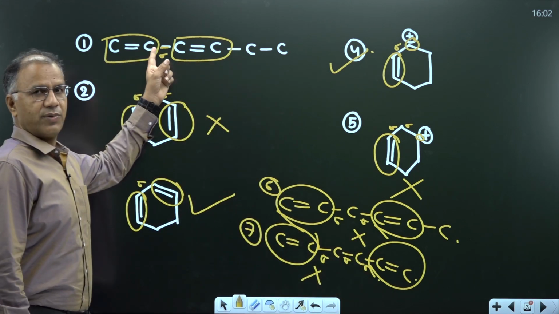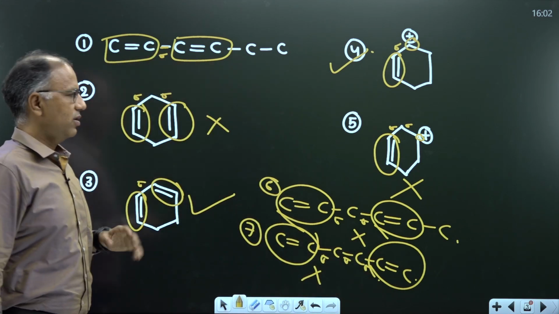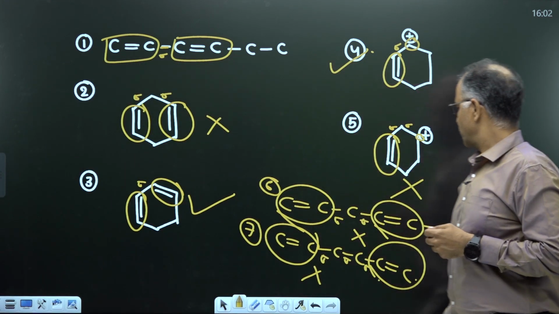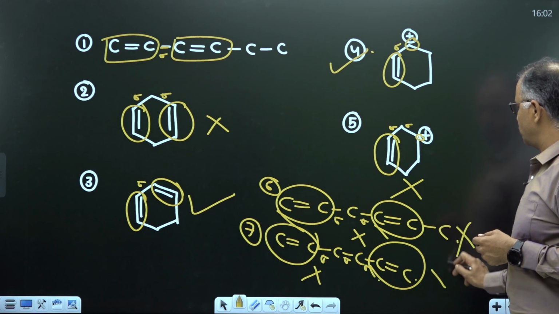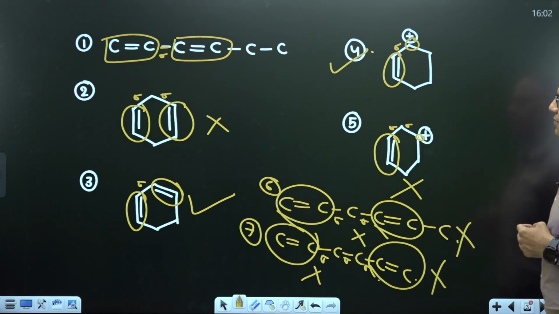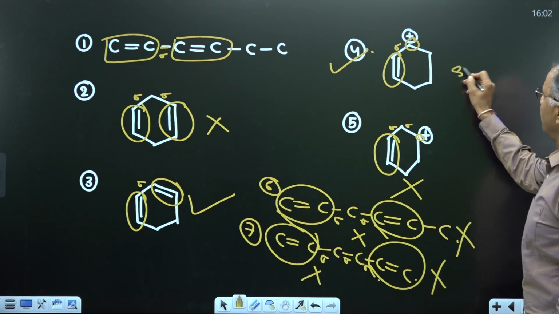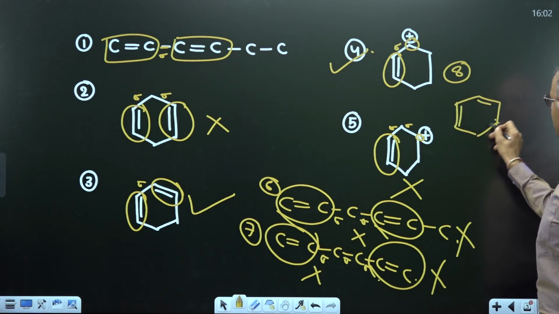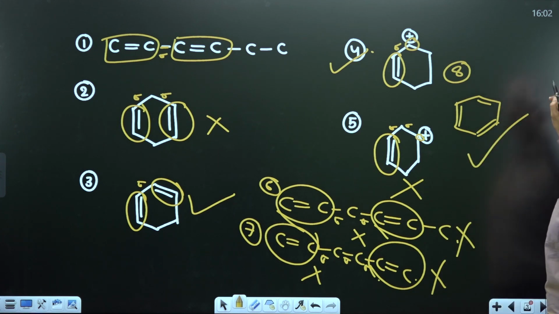This is a conjugation because it is separated by sigma bond. So write down all these examples. There is no conjugation in 6, no conjugation in 7. And one more famous example of conjugation is benzene. In benzene there is a double bond in conjugation with double bond in conjugation with double bond. This is also a conjugation. Pause the video and write all these examples in your notes.